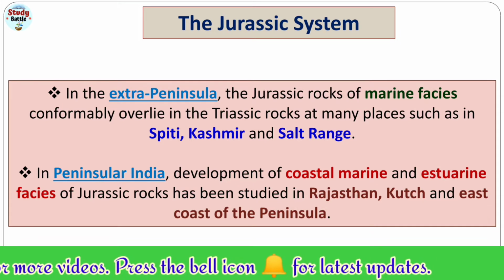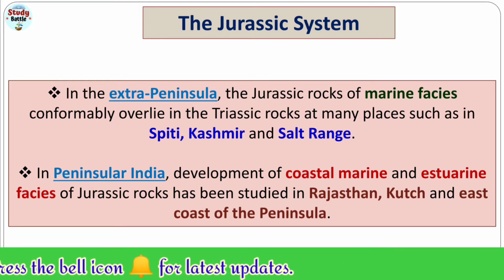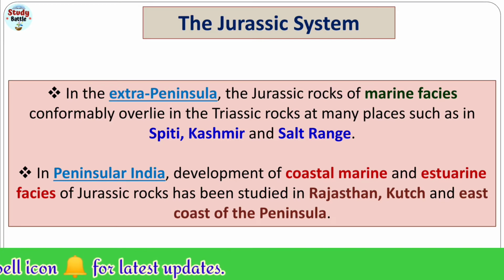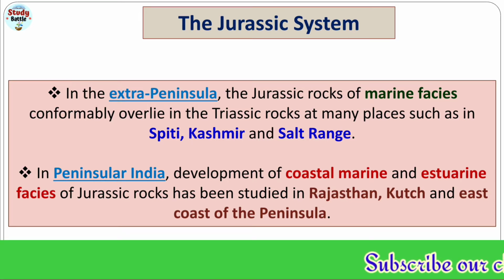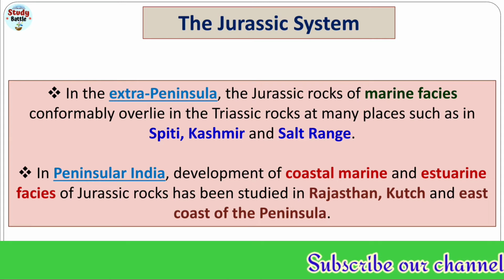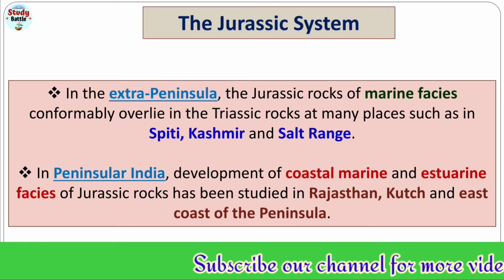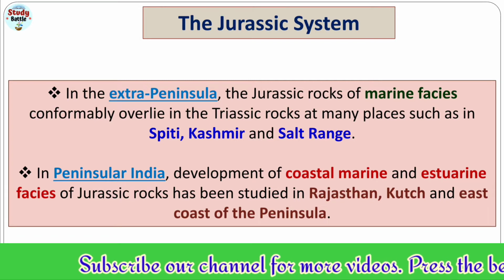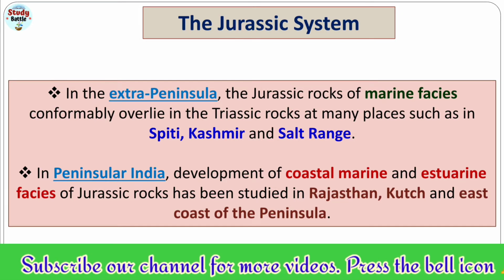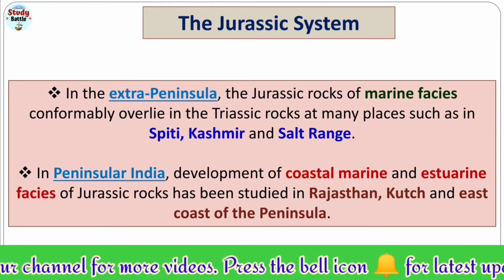So in the peninsular region we can expect the Jurassic rocks of India in Kutch area of Gujarat, Rajasthan and the eastern coast, and in extra peninsular India we can expect these types of rocks in Spiti, Salt range as well as Kashmir area. But most importantly, the Jurassic rocks are particularly well developed in two areas, the Kutch area and Spiti area. Spiti and Kutch are the two important areas for the Jurassic rock system in India. Otherwise we also get these types of rocks in the Gujarat, Rajasthan area, Kashmir area and the Salt range, but most of the rocks are distributed in Kutch area and Spiti area of Himachal Pradesh.